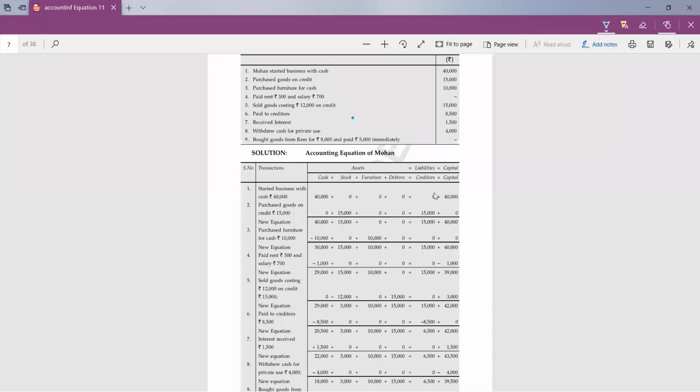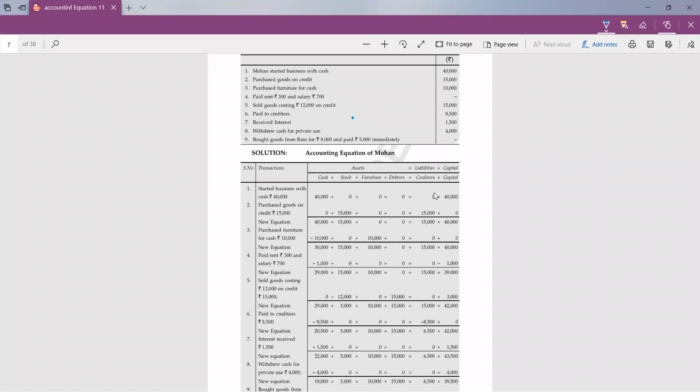Whenever we are purchasing goods on credit, tell me which two accounts. Purchased goods on credit, which two accounts? Goods means part of stock, and credit means creditor. Very good.